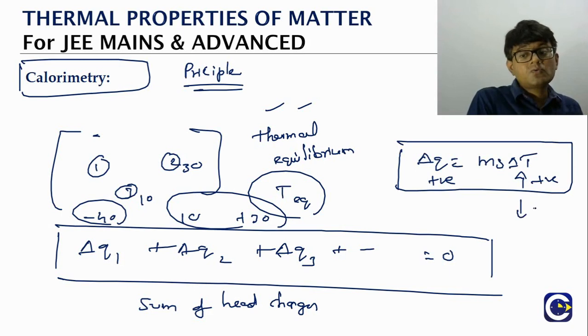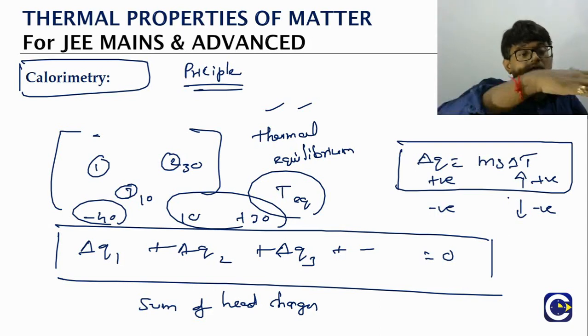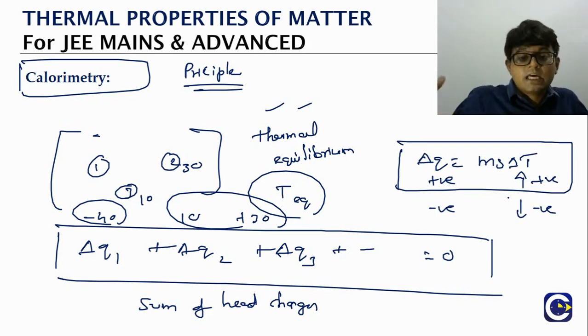Temperature decreasing means delta T will be negative. Delta T means final temperature minus initial temperature. So in that case, the heat change also will be negative. So the principle of calorimetry is based on the idea that if you have a group of objects reaching thermal equilibrium simultaneously, then the sum of the heat changes for the objects will add up to 0.